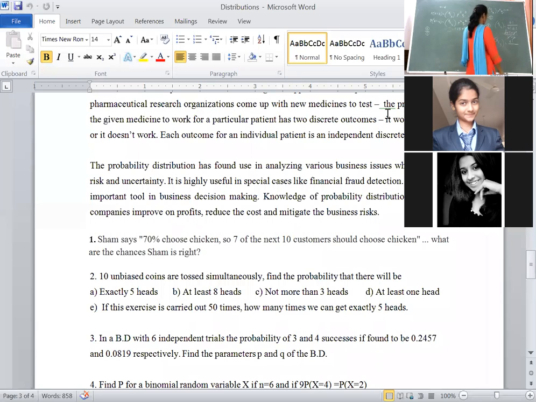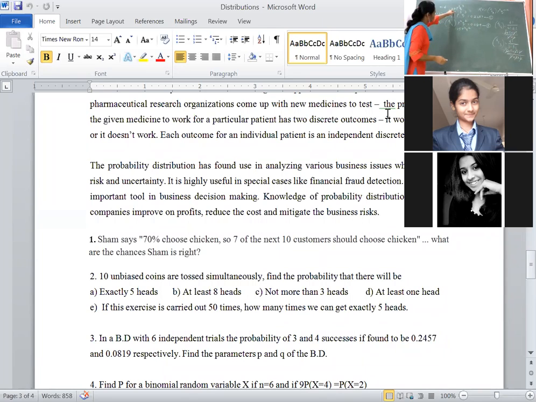Thank you. 6c3, 6 factorial upon 3 factorial, 6 minus 3, that is 3 factorial. Now 6 factorial expands, 6 into 5 into 4 into 3 factorial upon 3 factorial, 3 into 2. 3 factorial goes off, 2 ones are 2, 2 twos are 4, 3 ones are 3, 2 threes are 6. That is 20. Here we will get this value as 20 p cube q cube.